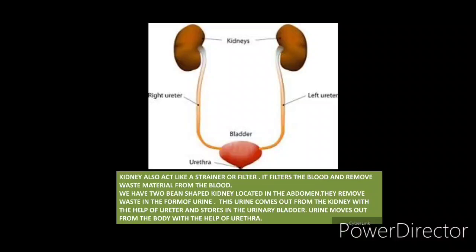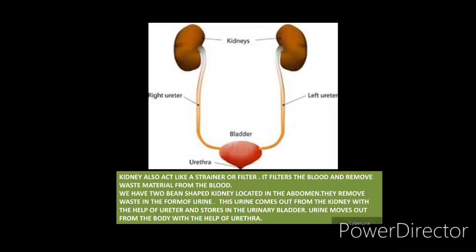With the help of the kidney, we can get pure blood, and whatever unwanted material or impurities are present, we just remove it. So if I ask you which organ helps us to remove the waste material, you will say kidney. So let's study more.